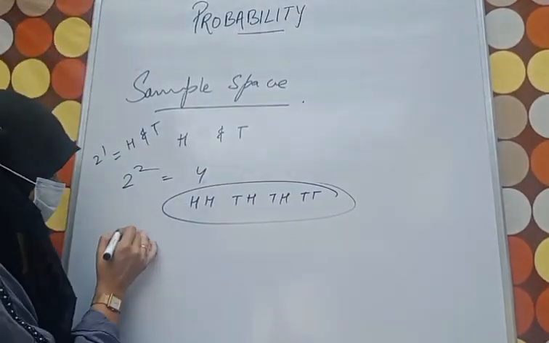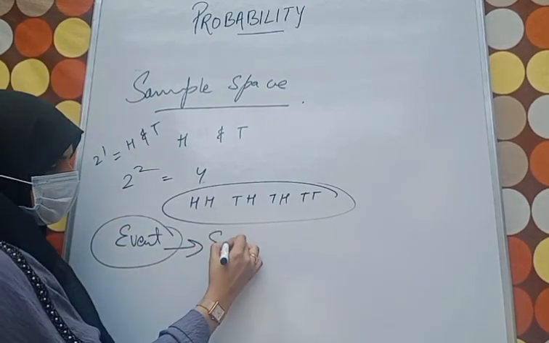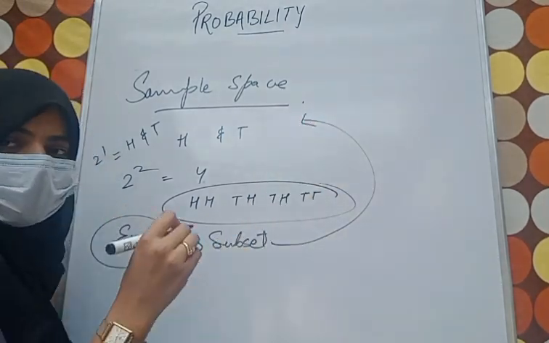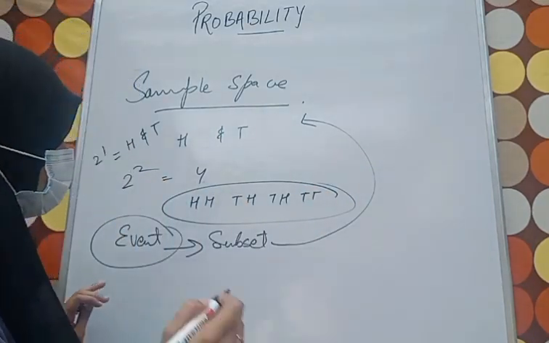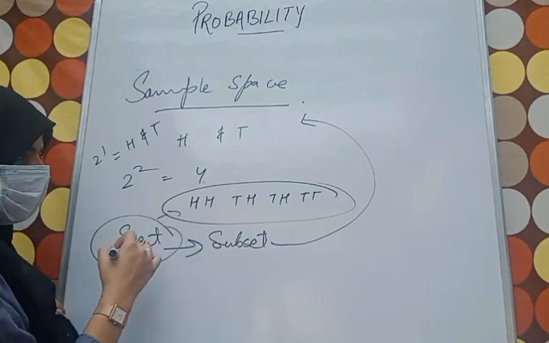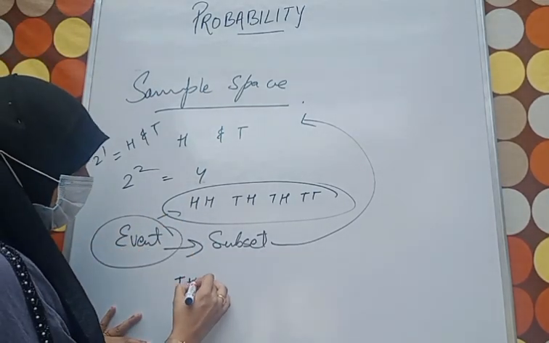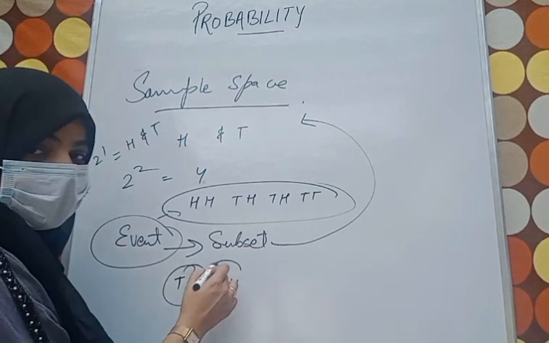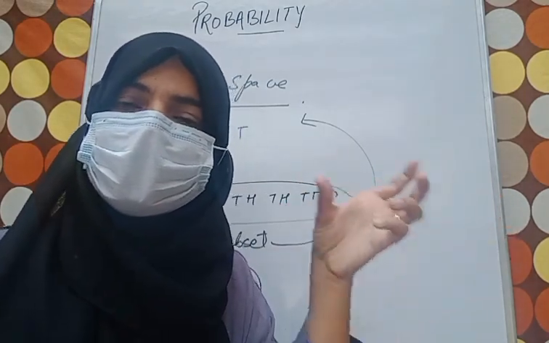Next we have event. What is an event? It is a subset of sample space when some specific outcomes are defined. Suppose I say 2 coins are tossed. See, what's the possibility of getting only one head? So we can say tail-head, head-tail. So these two will be considered as what? Sort of an event when specific things are being organized.